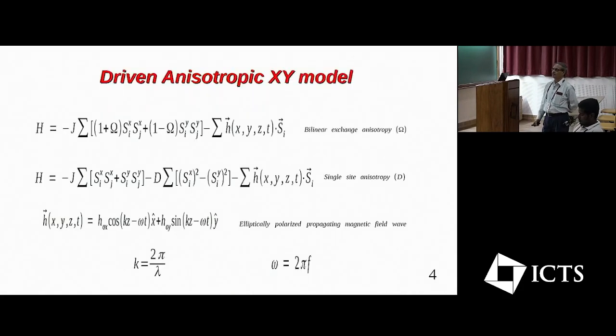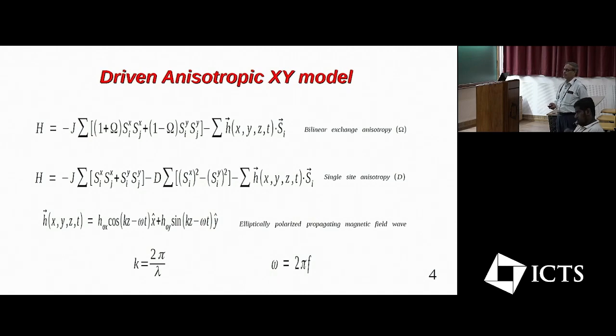So this is the model of driven anisotropic XY ferromagnet. Here the first summation represents the spin-spin interaction with the anisotropy. This is a bilinear exchange kind of anisotropy. And the second sum is the Zeeman term, the interaction of the spin with the field. And this H is the field of the elliptically polarized propagating magnetic field wave. We have also studied this for single site anisotropy. Here is the anisotropic interaction term.